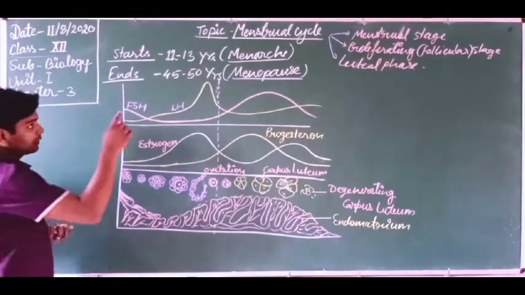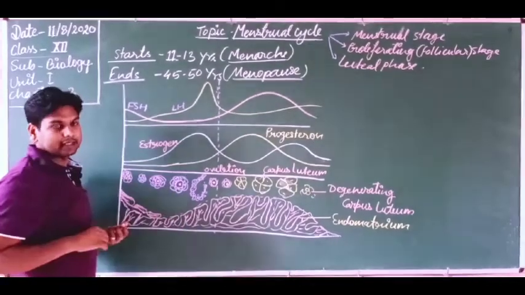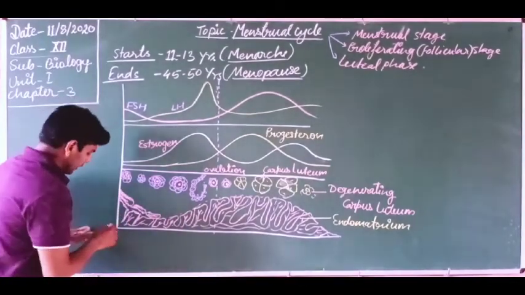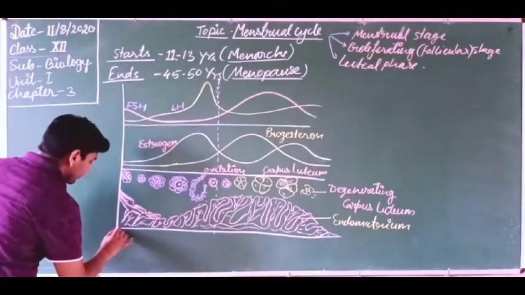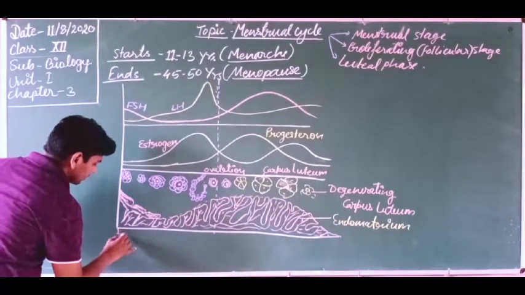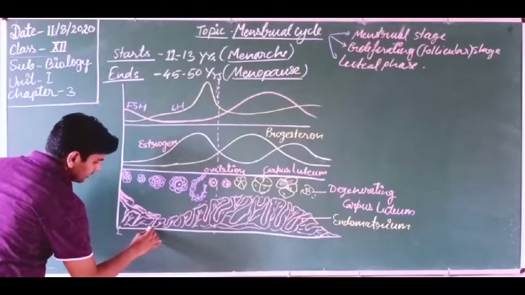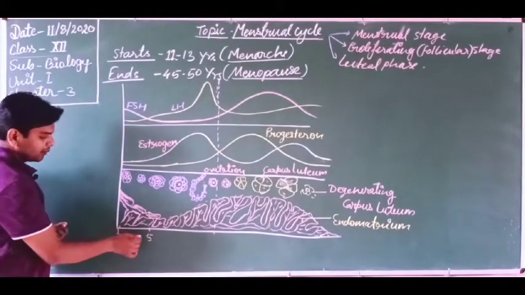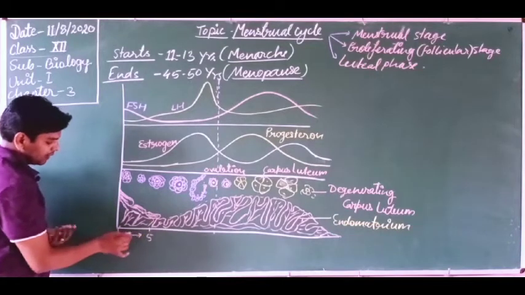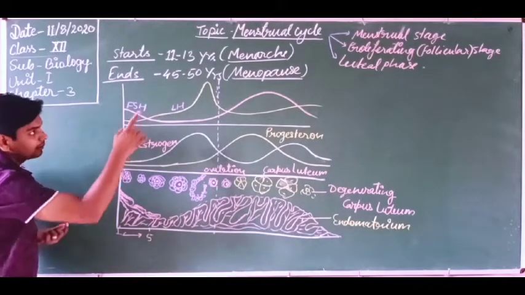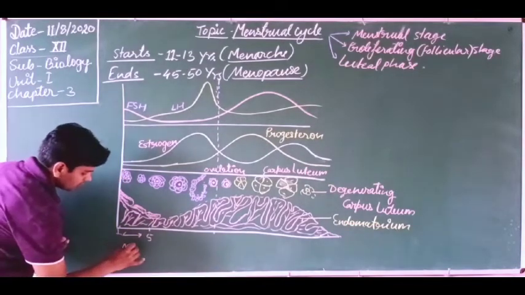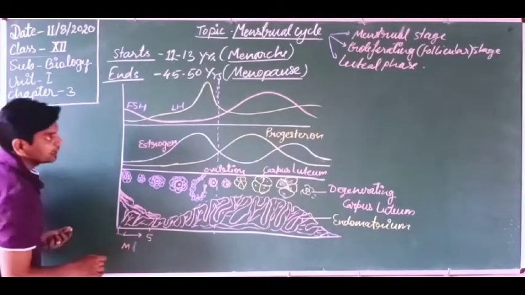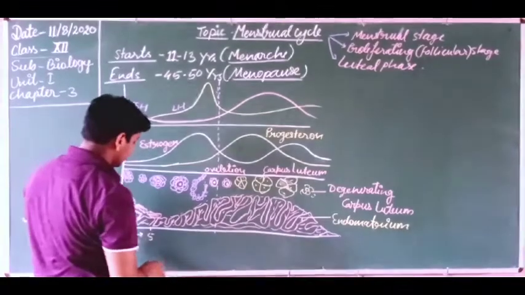Dear friends, the menses or menstrual stage is the stage that occurs first, from the first to the 5th day. This is the first day and this is the 5th day. This stage from the first to the 5th day is known as the menstrual stage. I am representing it here by M, for menstrual stage.